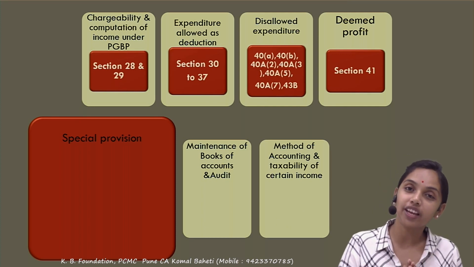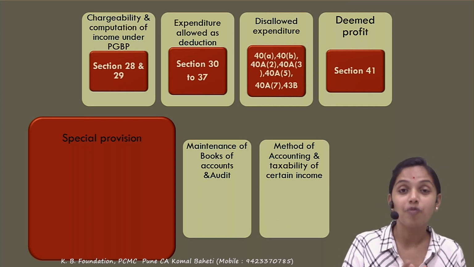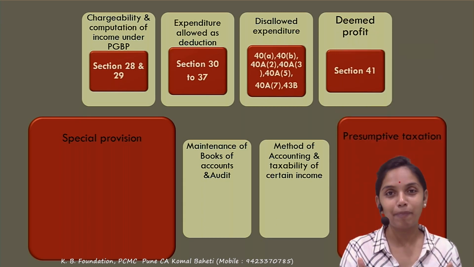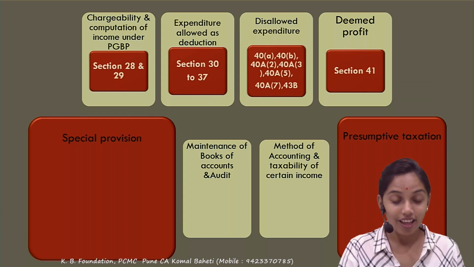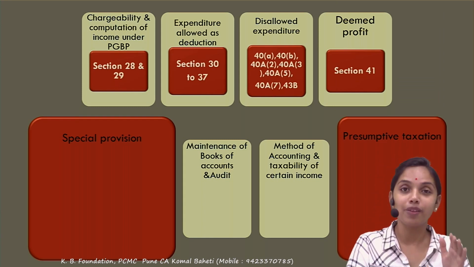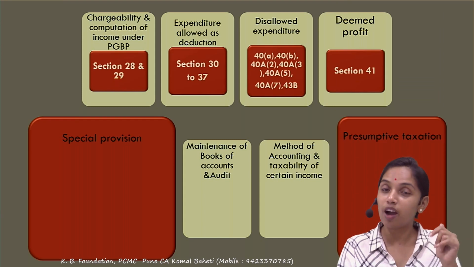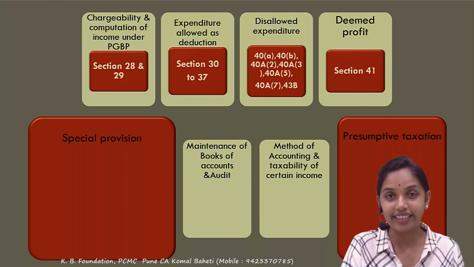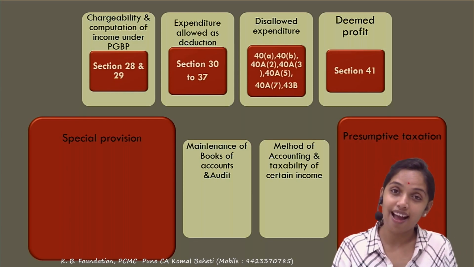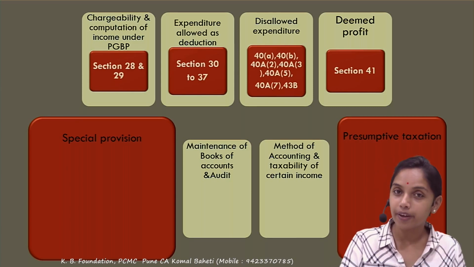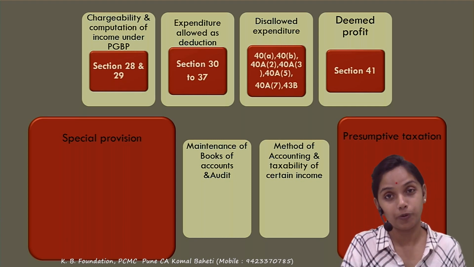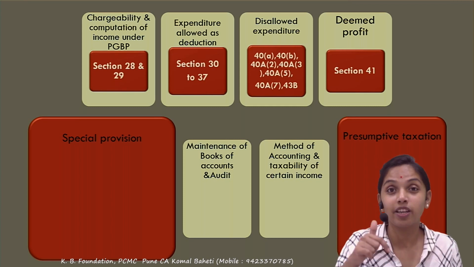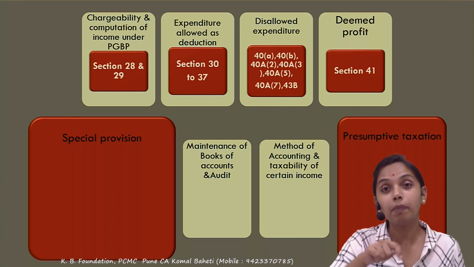The next small topic is the method of accounting, and the taxability of certain special incomes. And the last one is the presumptive, and this is very interesting. Whatever we have done from section 28 to 41, we had computed your income. The presumptive says that whatever income you had computed, I will compare that with the presumptive. Irrespective, this is the overriding section. The presumptive taxation overrides the whole of the PGBP sections.